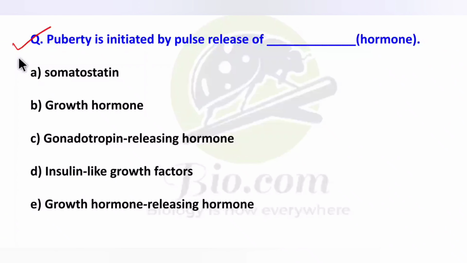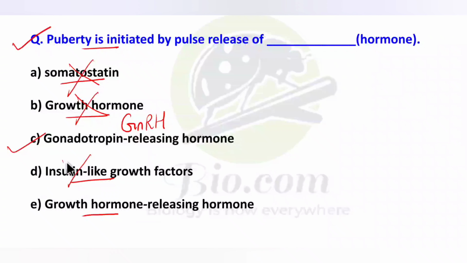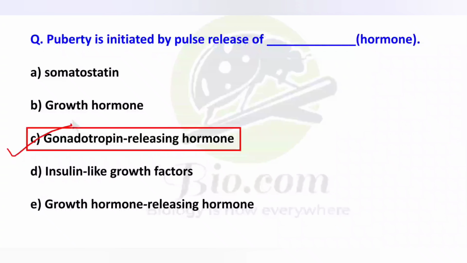So the question is, puberty is initiated by pulse release of which of the following hormones? Is it somatostatin, growth hormone, gonadotropin releasing hormone, insulin like growth factor or growth hormone releasing hormone? So you have to mention the exact name of the hormone which is responsible for initiation of the puberty. So is it somatostatin? No. Is it growth hormone? No. It is the gonadotropin releasing hormone, GnRH. Insulin like growth factor? No. Growth hormone releasing hormone? No. The right answer is the gonadotropin releasing hormone.